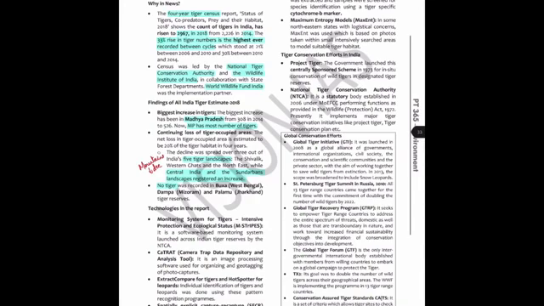And now see, there is one data that I know I'm missing. And this is what happens, when we read something, we think, haan, abhi to padha hai, we've just read it. How is it that we can forget, like, I've just read it, what is the need to revise it? So this is exactly the need to revise it, because out of say 10 points, you're only able to remember 8 or 9. And the thing with the prelims is, it's an information fact-based exam. So if you have read something, and if you cannot remember it, and if you cannot recall it, then that information is completely useless.